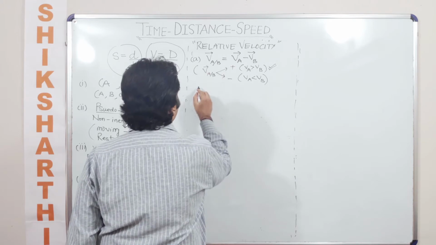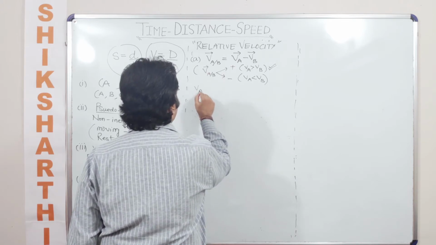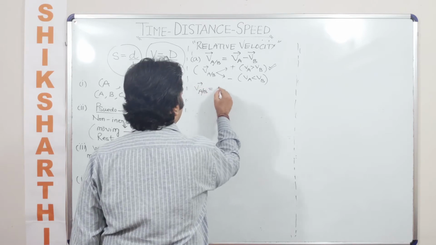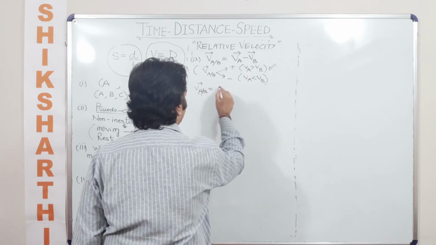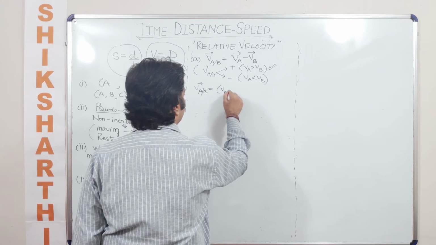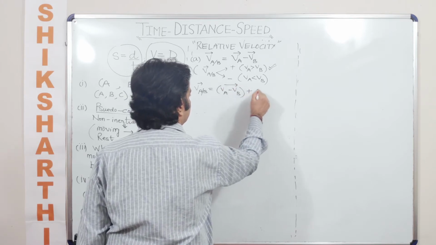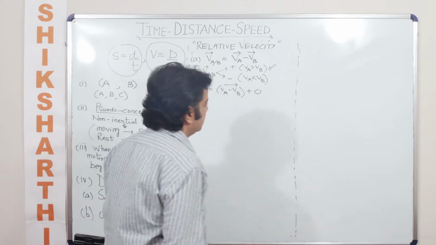Can I say that the relative velocity here, VA versus B, since I have to divide it into two parts, I can put it as VA minus VB plus 0. Now what does this indicate?